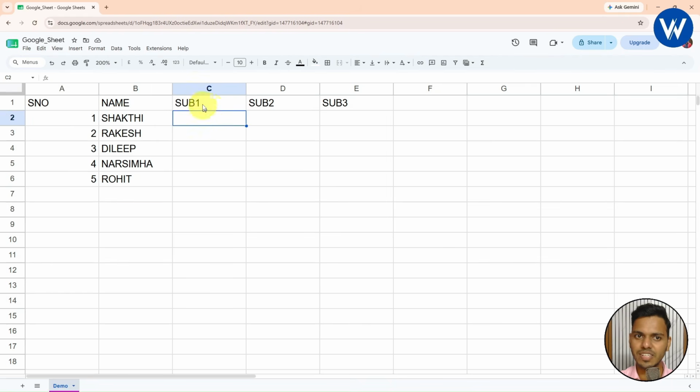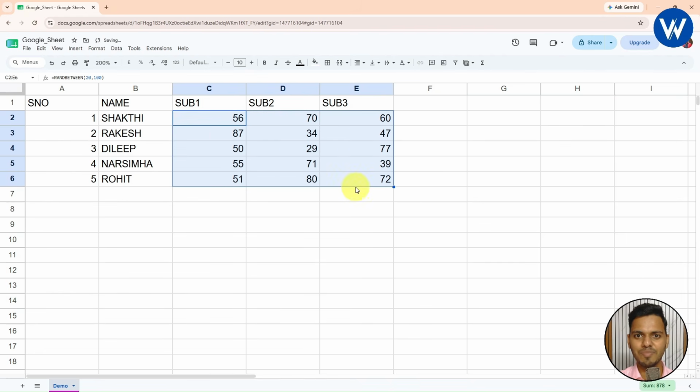Now we are going to assign the subject marks for each student one by one. So what I will do, instead of wasting time, I will be using here the RANDBETWEEN formula. It will generate a random number between low and high value. The low value I will take 20, high value I will take 100. Close the bracket and click enter. So guys, finally a random number will appear, 34. Okay. In the same way, I will simply drag it. Perfect. You can see the numbers automatically come, right? So finally, we can see random numbers are generated.